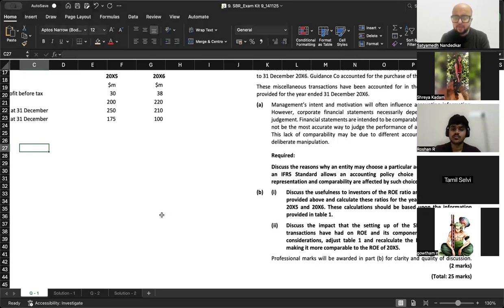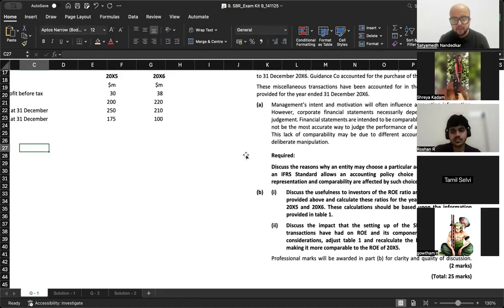Okay. Second part of the question, usefulness to investors of the ROE ratio and its component parts provided above, and calculate these ratios for the years ended 31 December 2005, 31 December 2006. These calculations must be based on the information provided to you in Table 1. Discuss the impact that the setting up of the special purpose entity and miscellaneous transactions have had on ROE and its component parts. Given these considerations, adjust Table 1 and recalculate the ROE for 2006, thereby making it more comparable to the ROE of 2005.